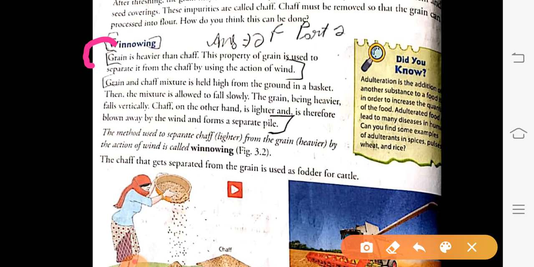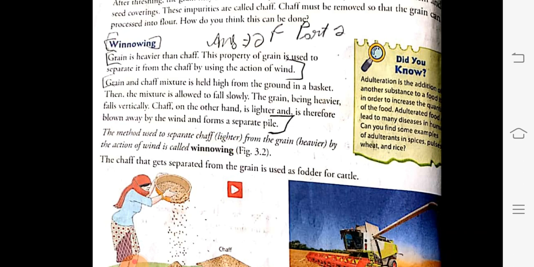Grains and chaff mixture is held high from the ground in a basket. Then the mixture is allowed to fall slowly. The grain being heavier falls vertically. The chaff on the other hand is lighter and is therefore blown away by the wind and separated from the pile. So the method used to separate lighter particles from the grain by the action of wind is called winnowing. So from grain to winnowing is your answer number second part.